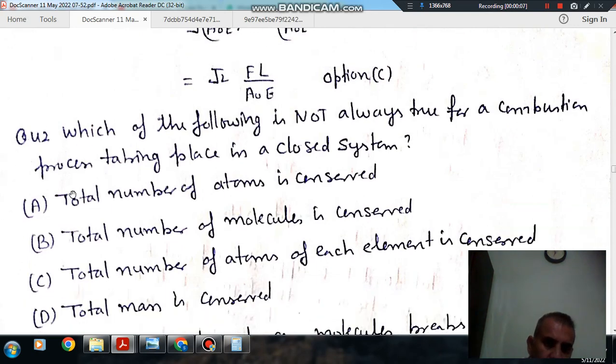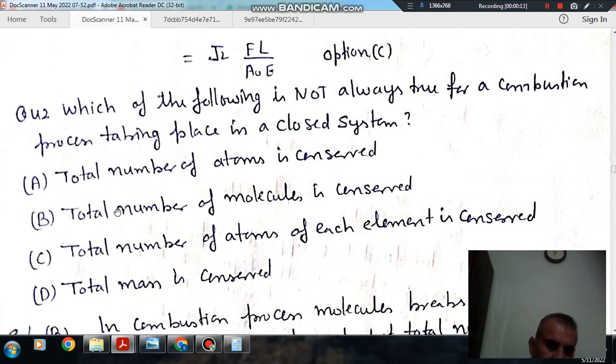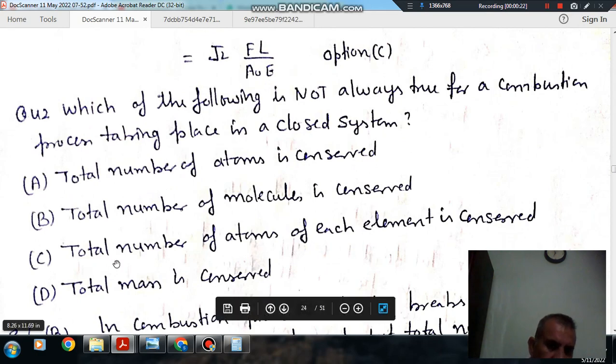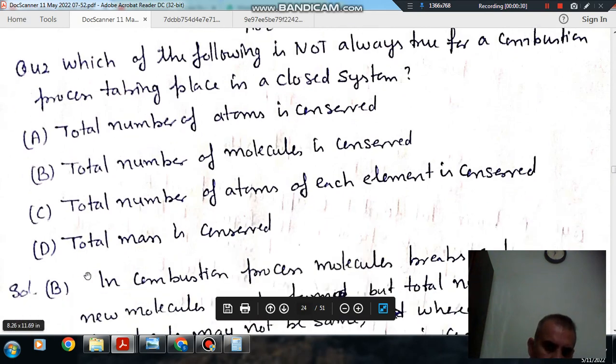Question number 42: which of the following is not always true for a combustion process taking place in a closed system? Option A, total number of atoms is conserved. Option B, total number of molecules is conserved. Option C, total number of atoms of each element is conserved. Option D, total mass is conserved.